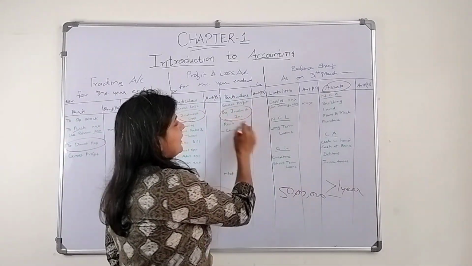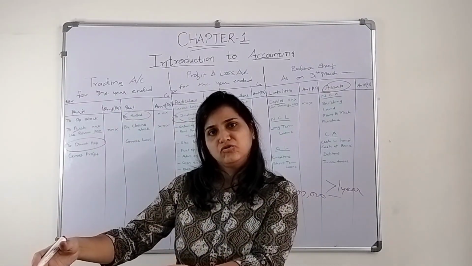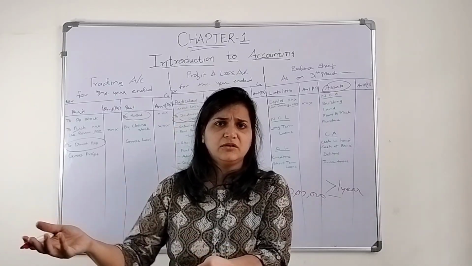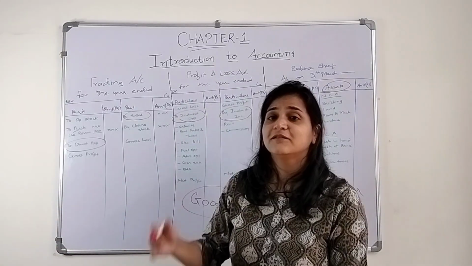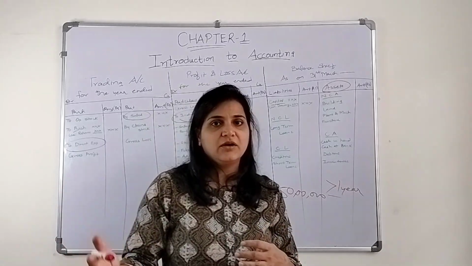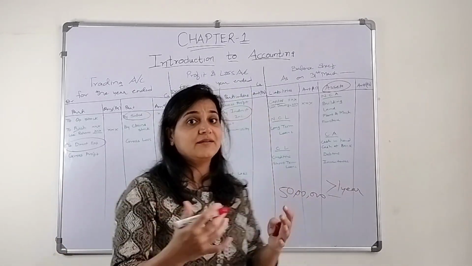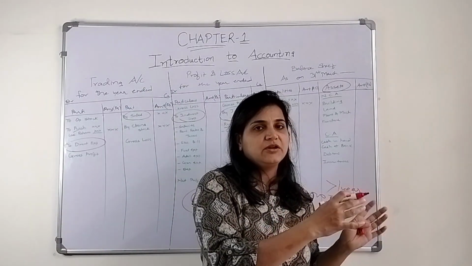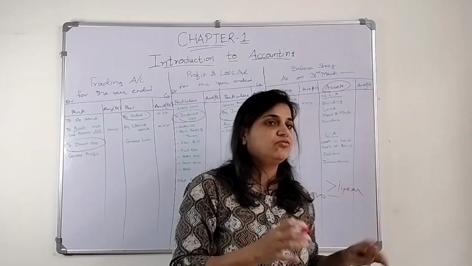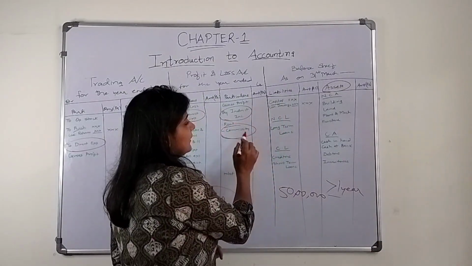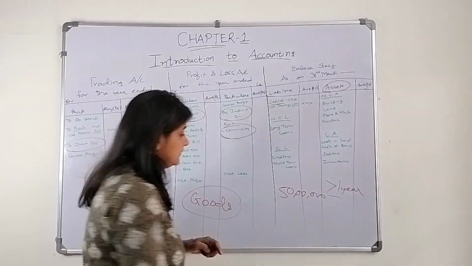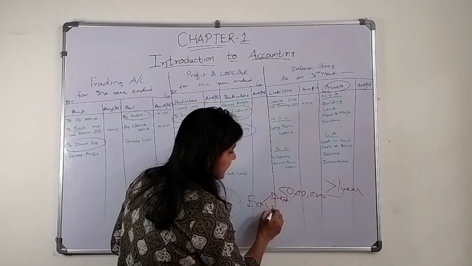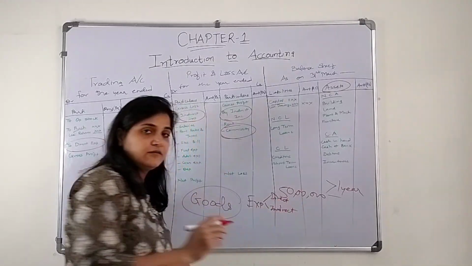Similarly, there is indirect income. You have a certain area near your shop, and you are giving that area to somebody to run a small business, like the pani puri vendor who runs in most places. You give that area to him, and he gives you rent. That is an indirect kind of income. To sell certain things of somebody, you put them in your shop and you charge commission for it. So these are the indirect incomes. Now you have learned there are expenses, direct and indirect, and there is income.